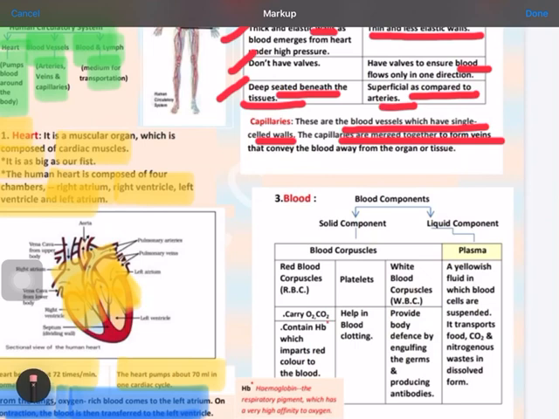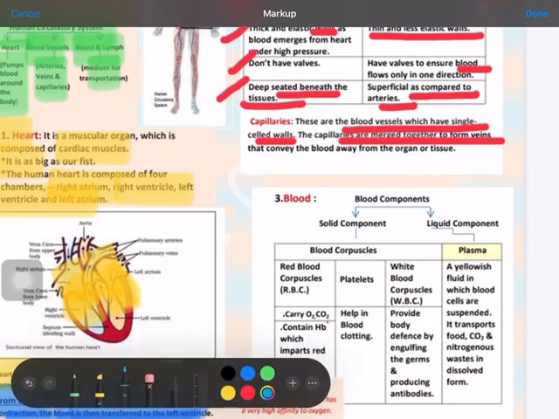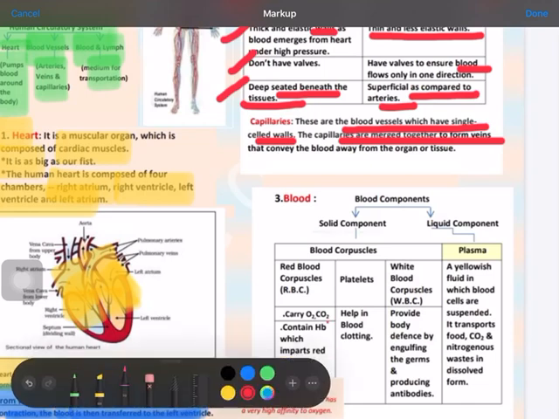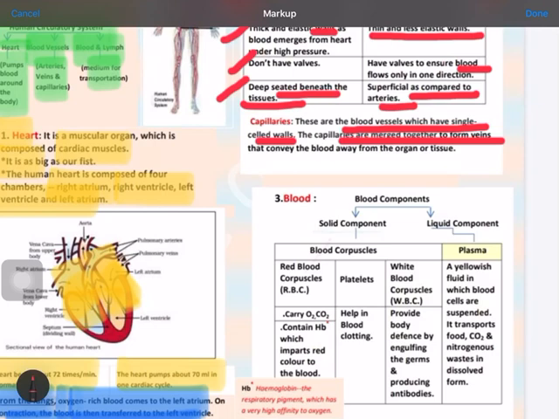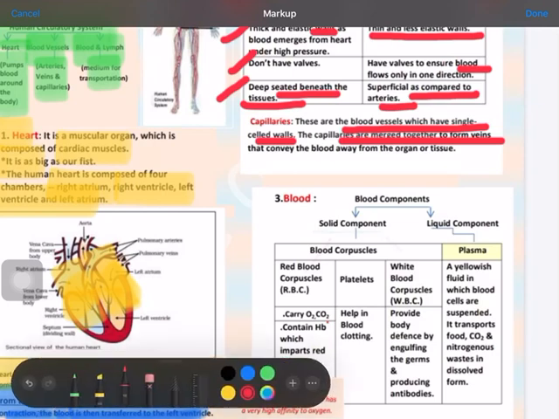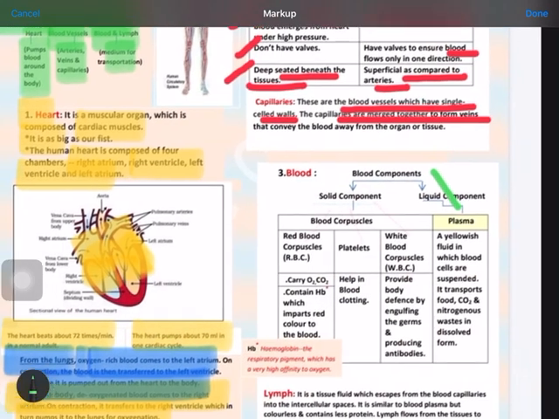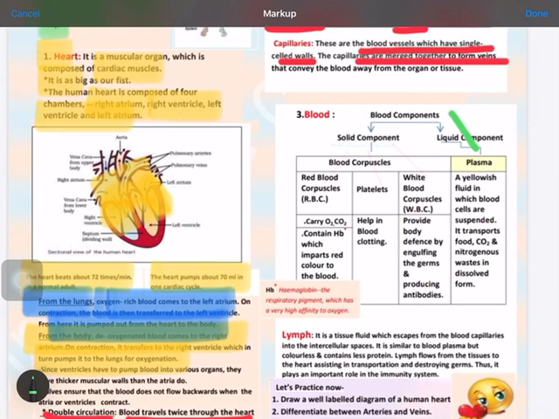Next is what is blood. When we say blood, actually blood is divided into different components. When we say solid component, it is said to be three things: blood corpuscles, platelets, and white blood cells. And if we say the liquid component, then we say plasma only. Blood corpuscles or RBC are known as red blood cells, platelets are the second, and white blood cells are the third type of cell. So these three types of cells are present in your blood.